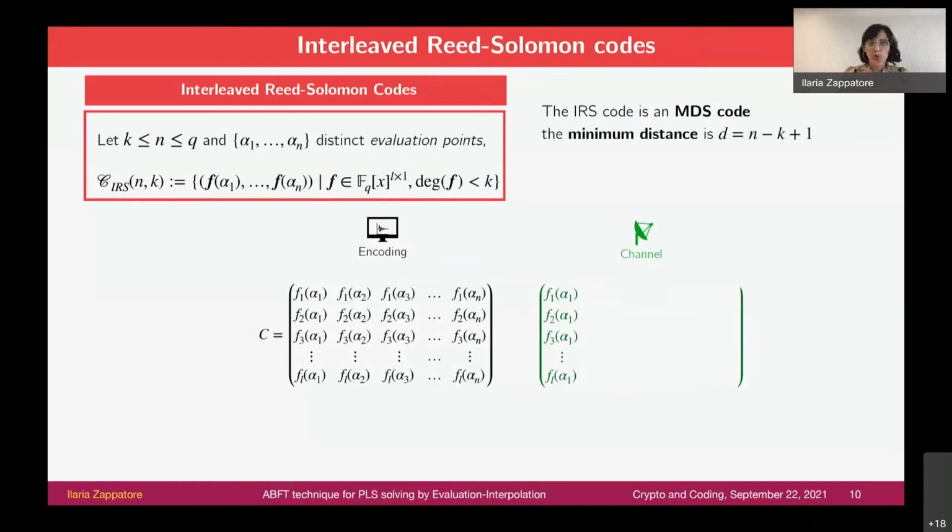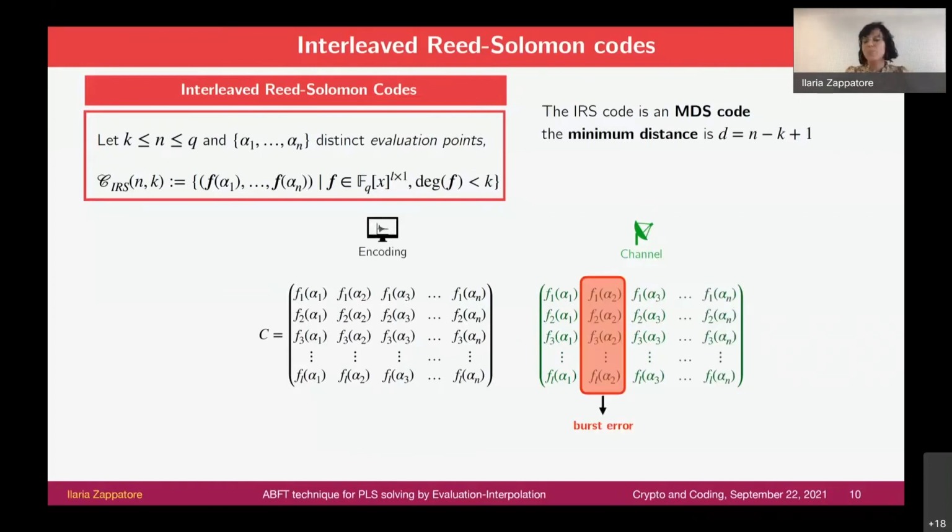So how can we construct a code word in interleaved Reed-Solomon codes? The idea is to evaluate a vector of polynomials at several evaluation points. In this way, we get the code word of an interleaved Reed-Solomon code. We imagine sending this code word in a channel, column by column. And since this channel has burst errors, errors on consecutive elements of the code, in this model, if there are some errors, the errors affect an entire column of the code word.